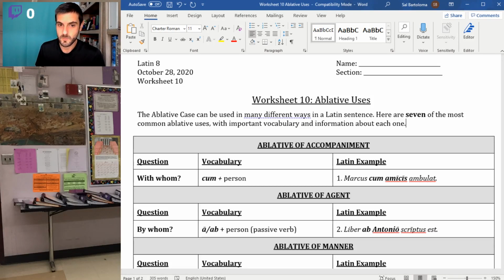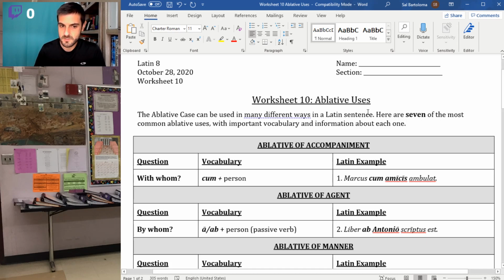Welcome to Worksheet 10. So we're talking specifically about the ablative case today. If you haven't watched yesterday's video, which is on all of the cases in general, please make sure that you do. We touch on the ablative a little bit, but really ablative has so many different uses that it kind of gets its own day and its own worksheet. So I've chosen 7 to cover today. That doesn't mean that that's every single ablative, of course, but it's kind of the heavy hitters.